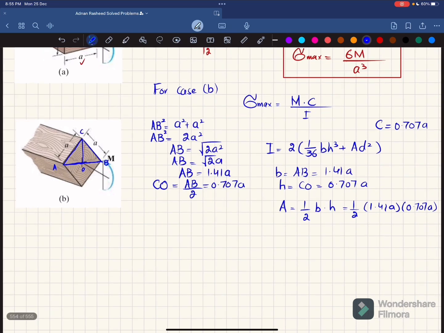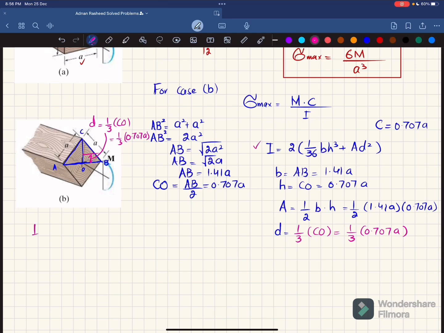And D is the distance from the neutral axis till the mid of this section, till the centroid of this section. And for this triangle, its centroid will be at 1 over 3 of CO. CO is this distance. So 1 over 3, I will choose another color, its distance will be this one, and this distance is equal to 1 over 3 times CO. So 1 over 3 times 0.707 times A. Now you have all the values. This is equal to D. So D is equal to 1 over 3 times CO, and that is 1 over 3 times 0.707 A. Now you have all the values. You can just put them in this formula.